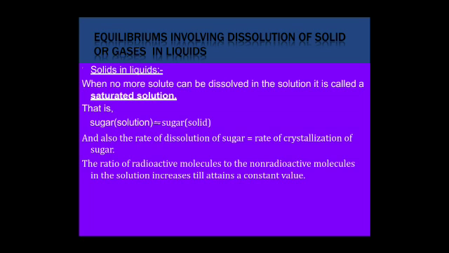Next is the equilibrium involving dissolution of solids or gases in liquids. Solid-liquid equilibrium: when no more solute can be dissolved in the solution, it is called a saturated solution. Saturated means if you are dissolving salt or sugar in water, at a particular point you are not able to dissolve more salt or sugar. You require some artificial factor so that you can dissolve it. That is called the saturated solution. And also the rate of dissolution of sugar is equal to the rate of crystallization of sugar. The ratio of radioactive molecules to non-radioactive molecules in the solution increases till attaining a constant value.